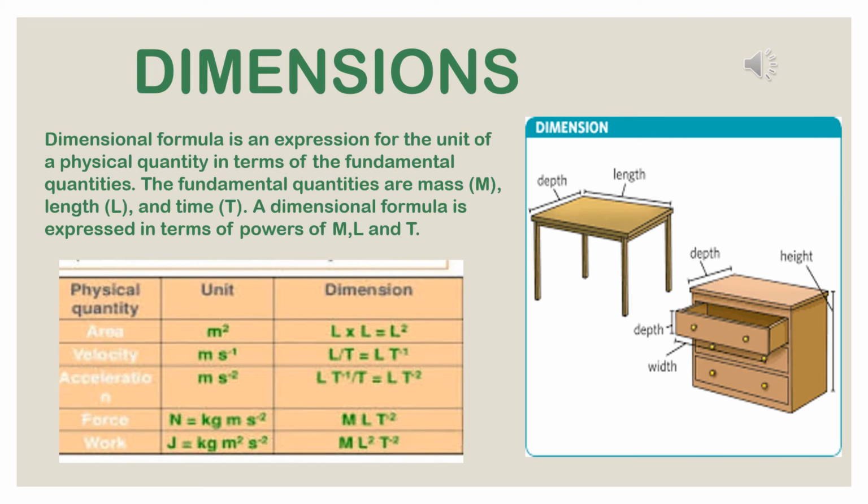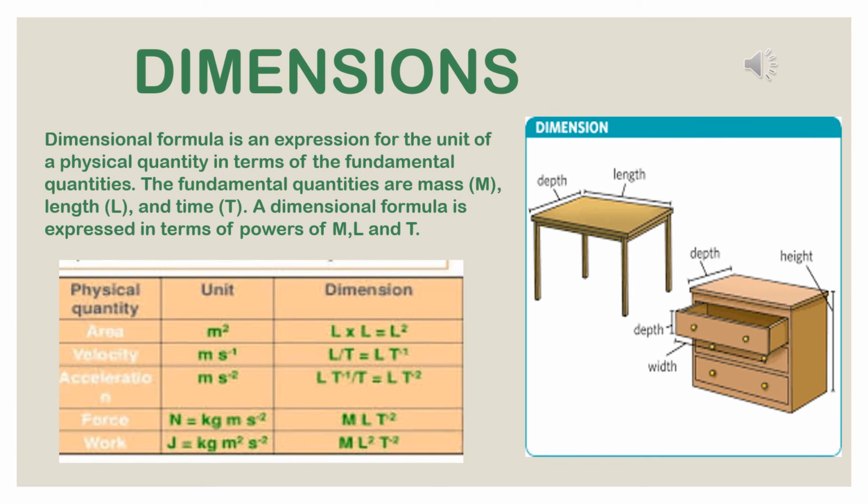Dimension M L T to the power minus 2. And the last one, work, joule J, kg meter square per second square, that is M L square T to the power minus 2.